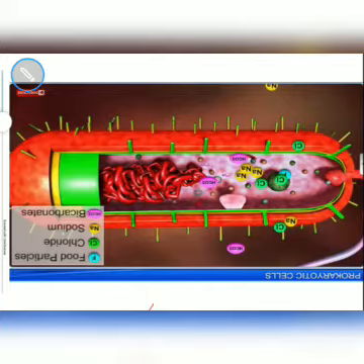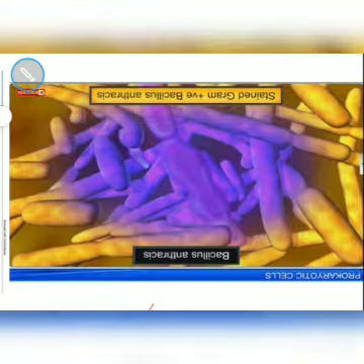Depending upon the thickness of the peptidoglycan, you can categorize the bacteria into two groups. One is gram positive bacteria, another is gram negative bacteria. You can see this one is the gram positive bacteria. And what is gram positive? Listen, there is a staining procedure called the gram staining procedure.